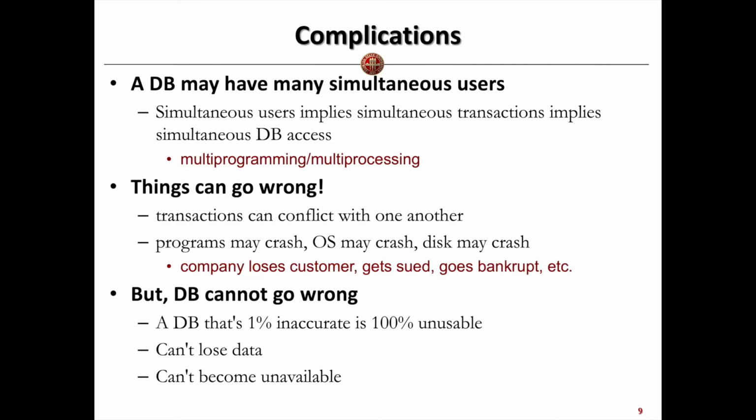Actually, in the real world, the system will be more complicated. This complication can come from different scenarios and different sources. The database system may have multiple simultaneous users. For some systems, the number of users can be huge, with millions of users using it at the same time. So simultaneous users imply multiple simultaneous transactions, or multiple simultaneous database accesses. We will have multiple programs and multiple processes running at the same time in our database system. We need to ensure the system is secure and consistent to handle this large amount of simultaneous access.